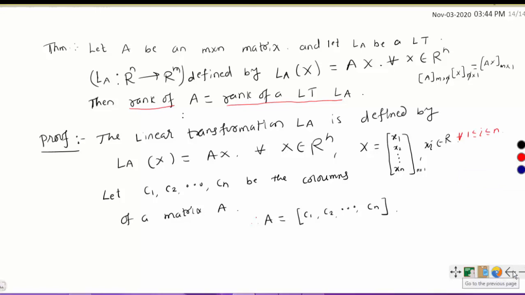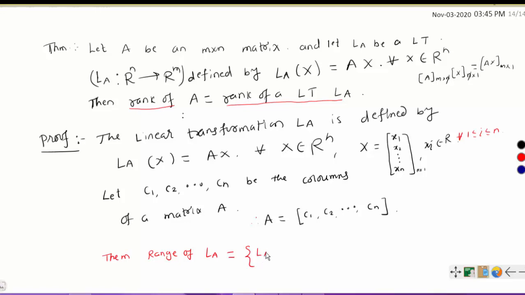Now we are going to prove that the rank of this linear transformation LA is equal to the rank of A. You know already the rank of a linear transformation is the dimension of the range of T. What is the range of LA, or image of LA?